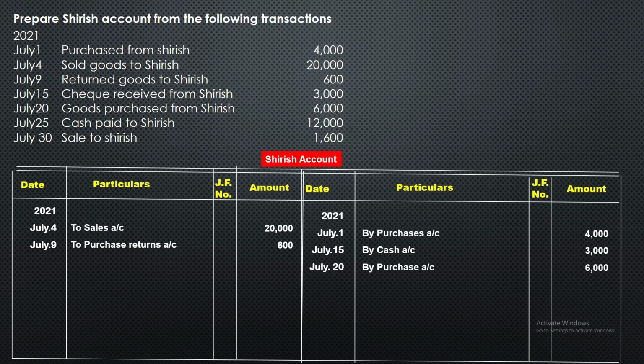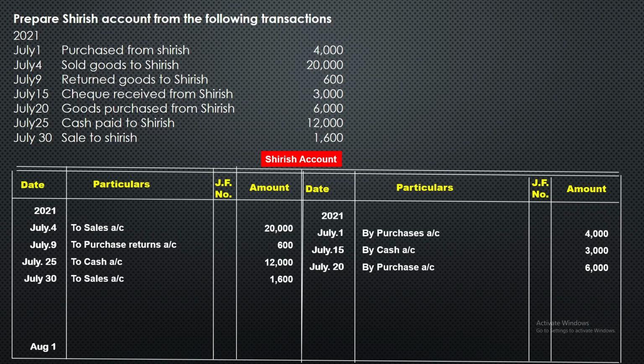Next July 25th cash paid to Sirish. We are paying cash to Sirish means Sirish is receiving. When Sirish is receiving we should show on the debit side. July 25th debit side we should write to cash, amount is 12,000 rupees. Then July 30 sale to Sirish. We are selling goods to Sirish means Sirish is receiving. So debit side we should write July 30 to sales, amount is 1,600.